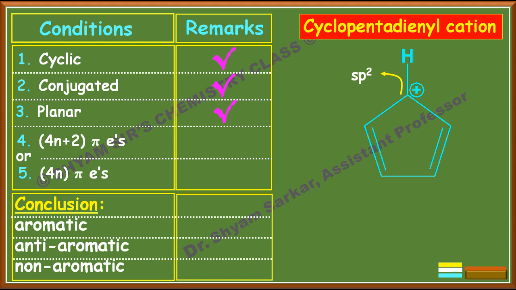So let us see how many electrons are there. There are 2 pi bonds, which means 4 pi electrons. If you put the value n equal to 1, it matches with the fifth criteria, that means it is matching with the anti-aromatic property. So this compound is anti-aromatic. In this way you can very easily determine which cation or which anion is aromatic, anti-aromatic or non-aromatic.